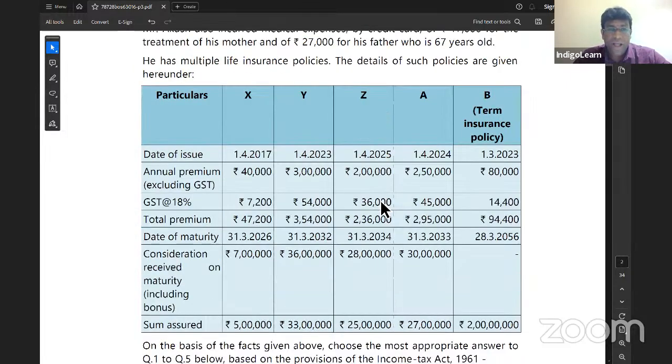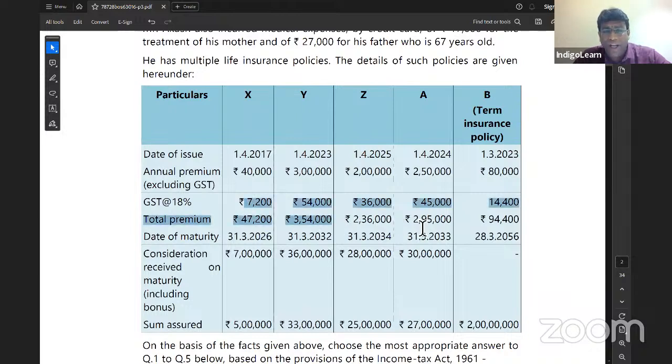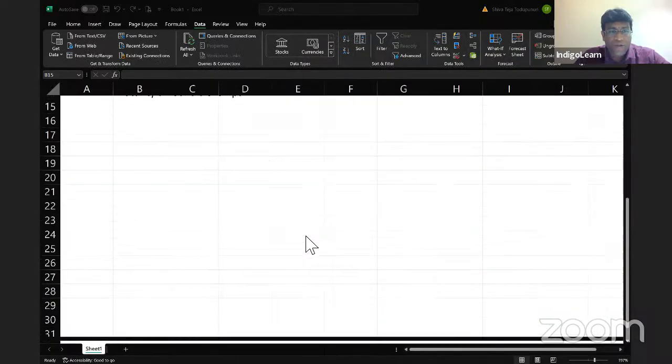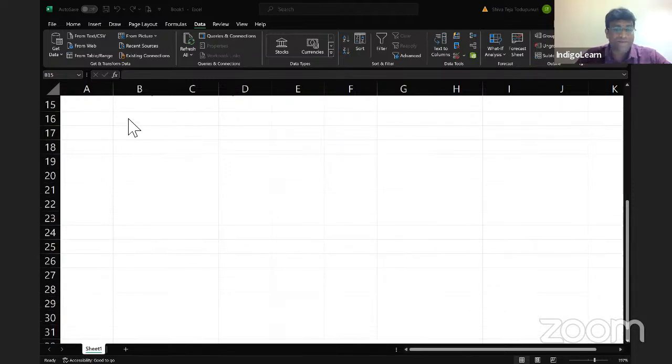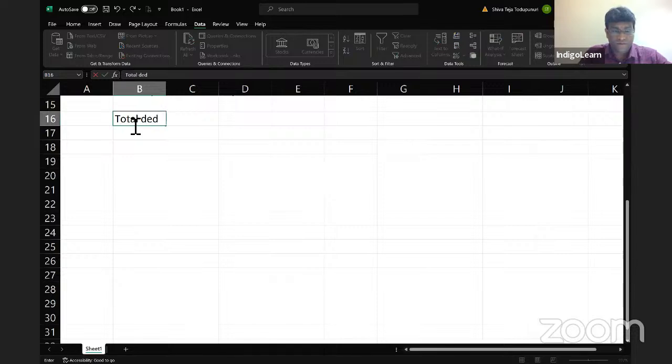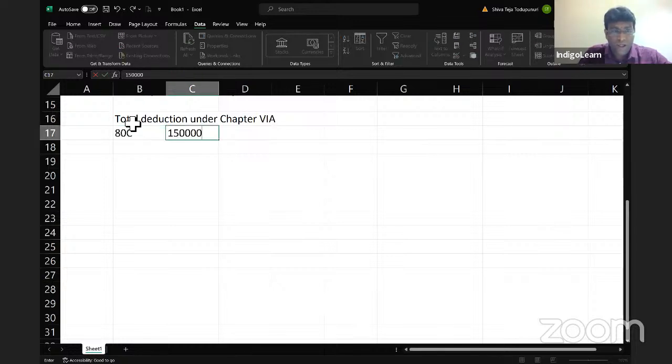Then for all the life insurance policies put together, all big numbers are there. But 80C has got a maximum limit of 1,50,000. We know very clearly that 80C has got a maximum limit of 1,50,000. We any day cannot take more than that. So let me calculate the amount of total deduction available. Total deductions under Chapter 6A. 80C, 1,50,000.